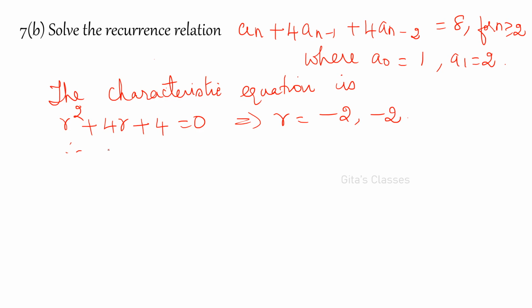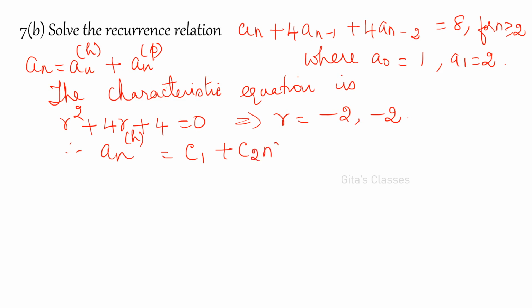Therefore a_n, here the right hand side is not 0, therefore it is a non-homogeneous equation. So the solution will have two parts, a_n is equal to the homogeneous solution and the particular solution, right? So first the homogeneous solution you can write as, now you have repeated roots minus 2, so (C1 plus C2 n) into (minus 2) to the power n. Let this be equation number 1.